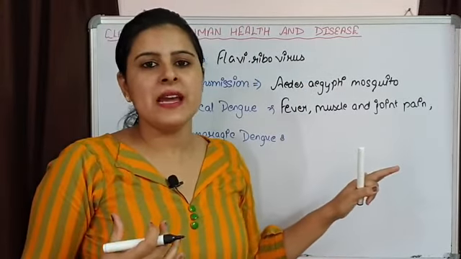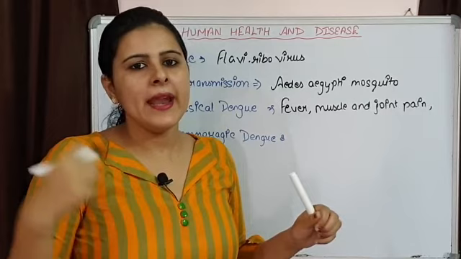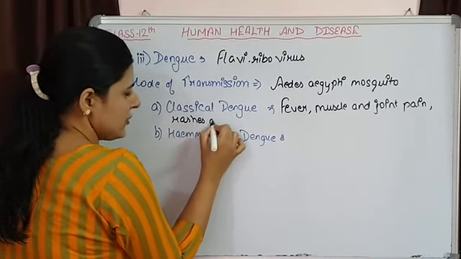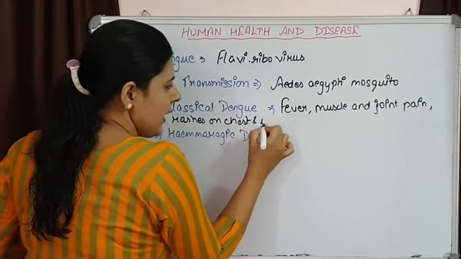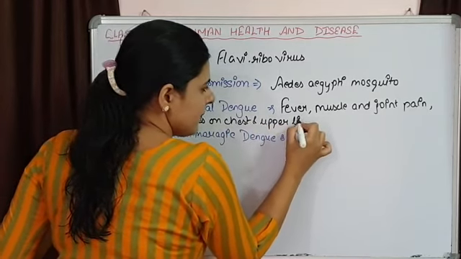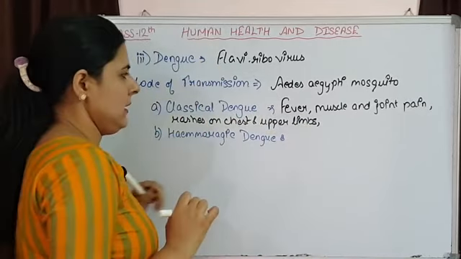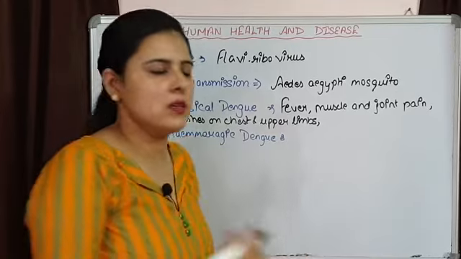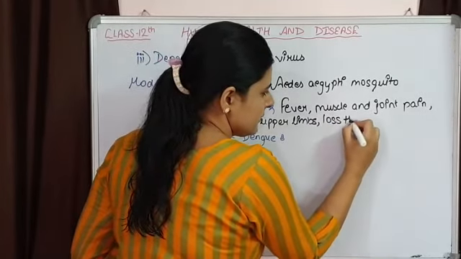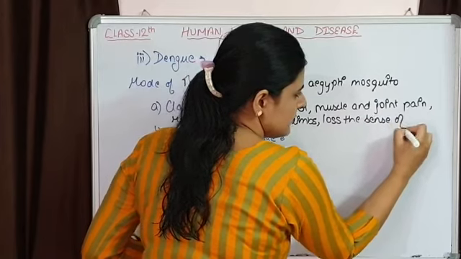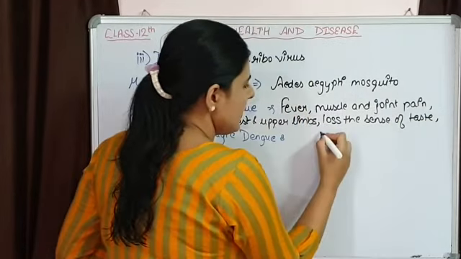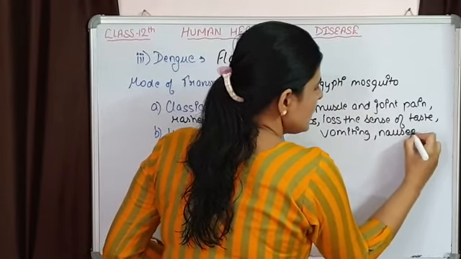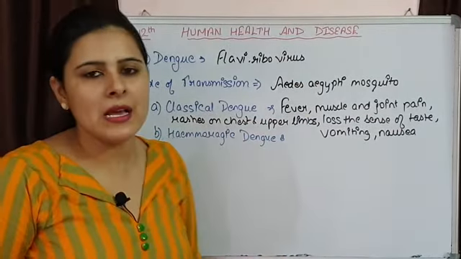There are rashes that are going to appear on the chest and upper limbs of the body. Other than this, the individual is going to lose the sense of taste. Again, vomiting is there, nausea is there. So these are some of the symptoms of classical dengue.